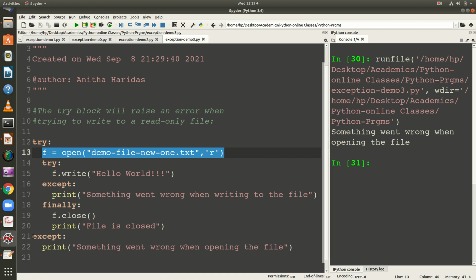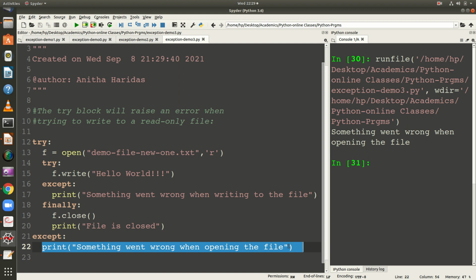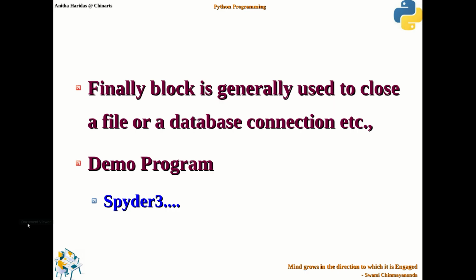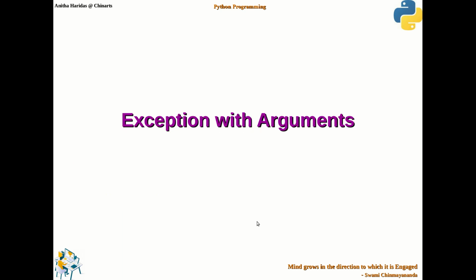So it goes to this particular except block and it prints something went wrong when opening the file, because this file does not exist. Okay, so this is how the finally block helps in closing the file. Whether an exception is raised or not, the finally block will be executed. So that is the purpose of having a finally block.